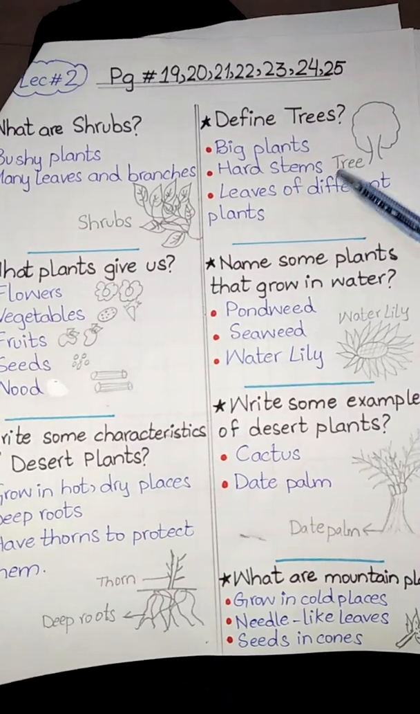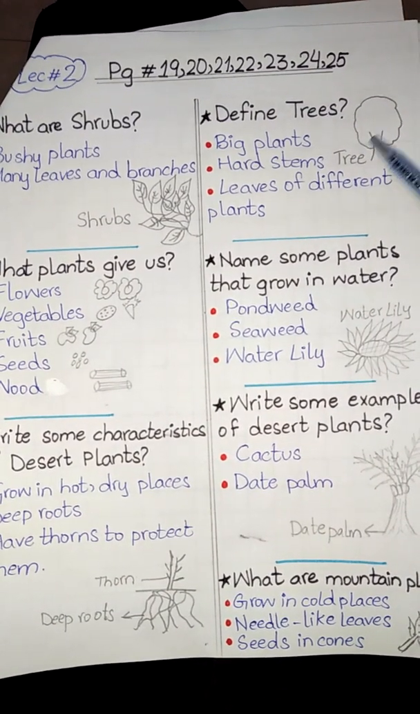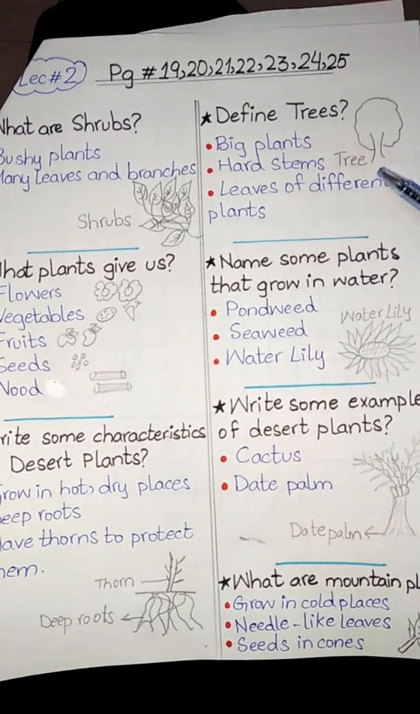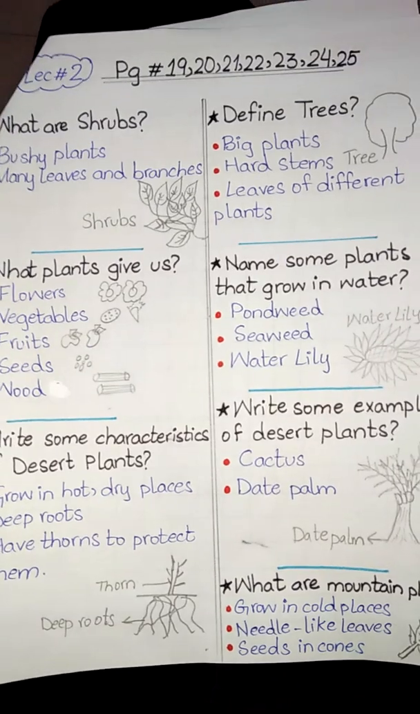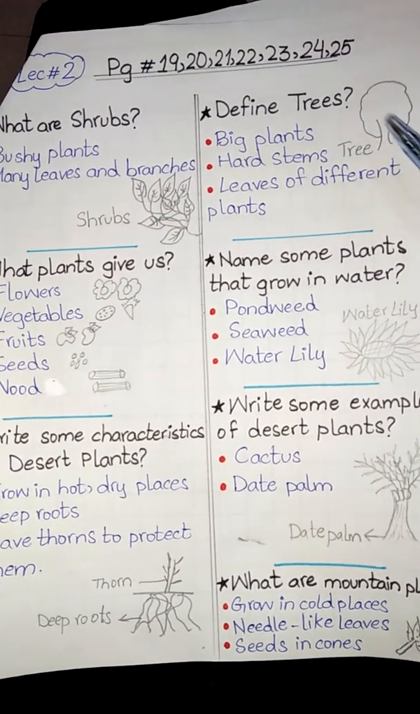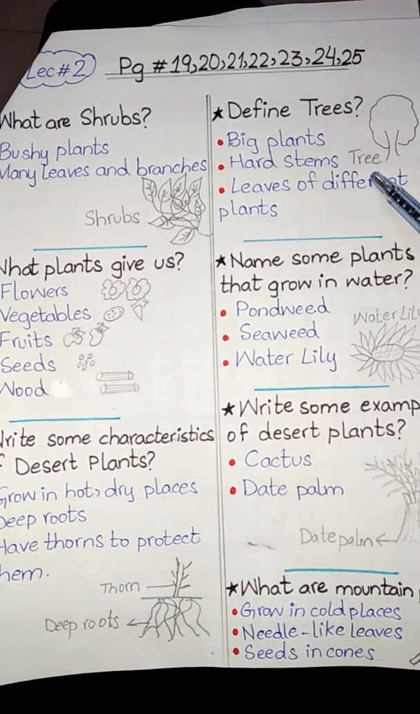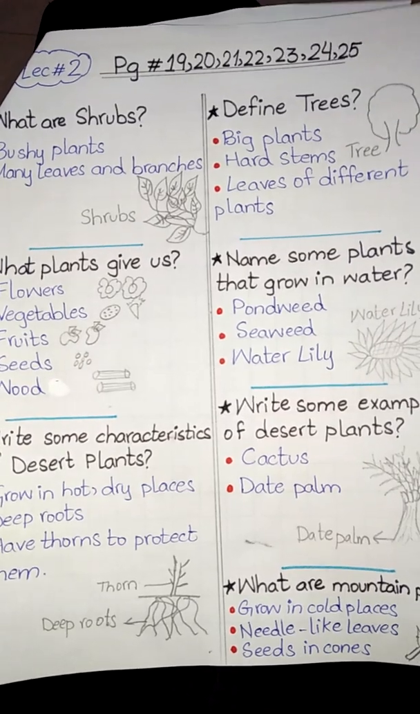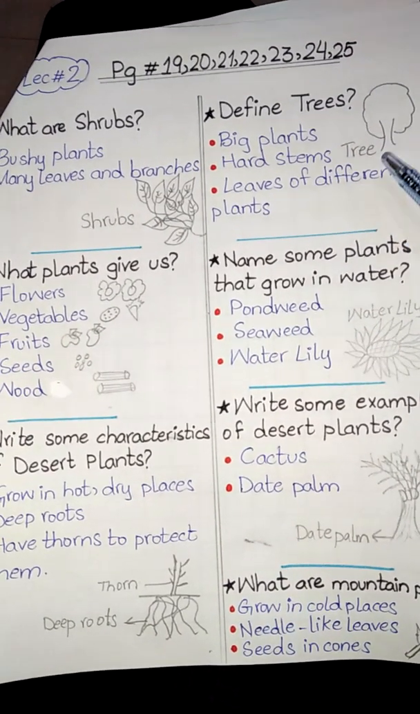The next is about trees. Trees are big plants. They have hard stems and they have leaves of different plants. Repeat with me. Trees are big plants. They have hard stems and they have leaves of different plants.